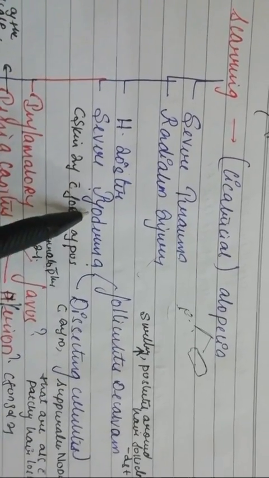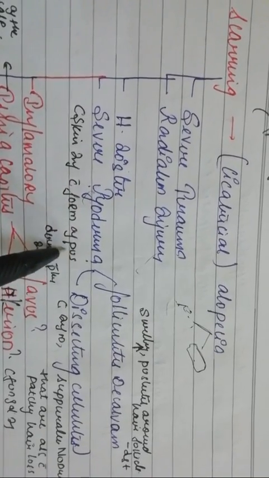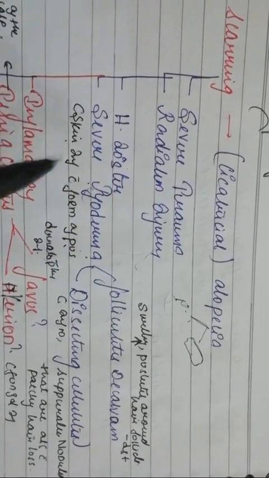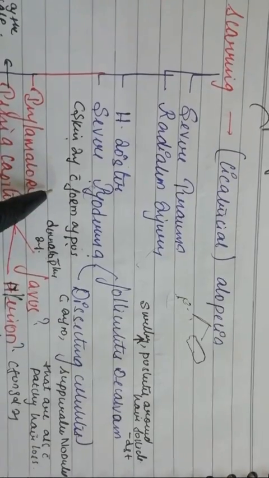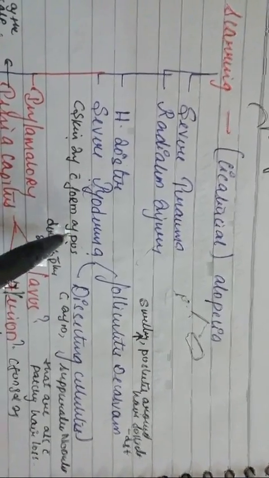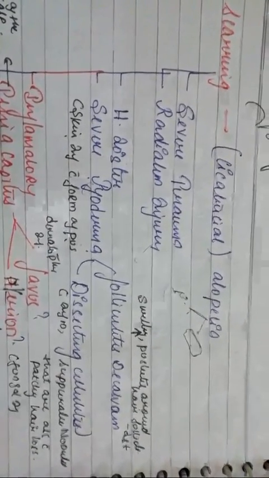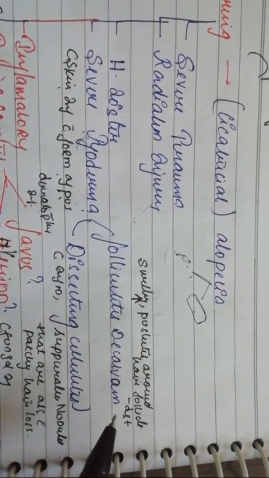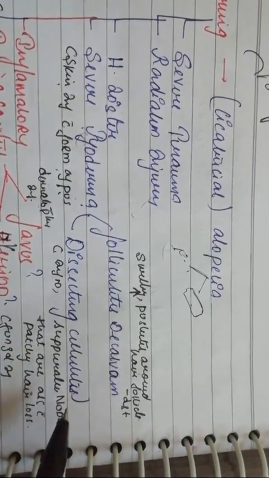Let us understand the word pyoderma. What do you mean by pyo? Pyo is nothing but pus. What is derma? Derma is skin. That means it's a skin infection with formation of pus. A skin infection with pus is known as pyoderma. Under this, we have folliculitis decalvum and dissecting cellulitis.